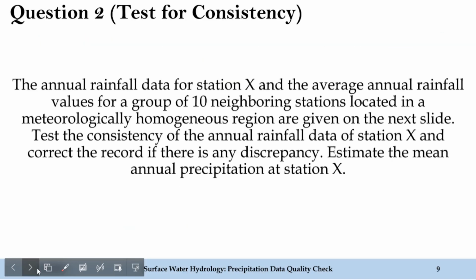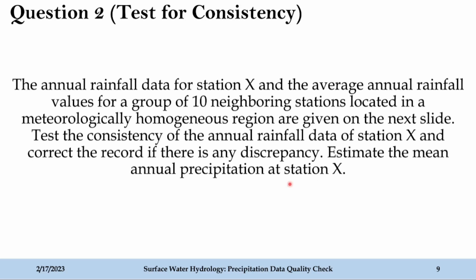Now let's move ahead and solve the second part of today's problem solving session, that is testing the consistency of the precipitation data. Here is the second problem. Let me read the problem for you. The annual rainfall data for station X and the average annual rainfall values for a group of 10 neighboring stations located in a meteorologically homogeneous region are given on the next slide. Test the consistency of the annual rainfall data of station X and correct the record if there is any discrepancy. Estimate the mean annual precipitation at station X.